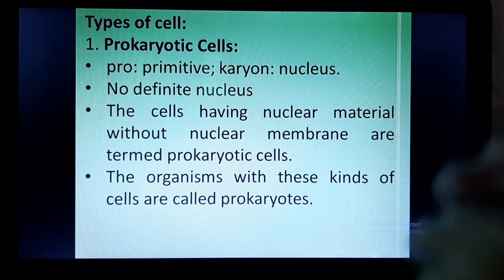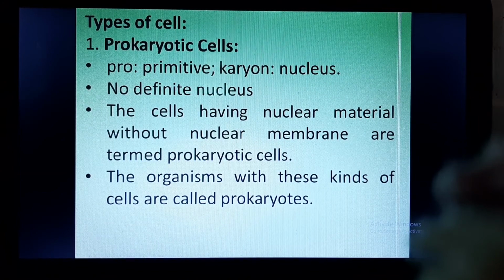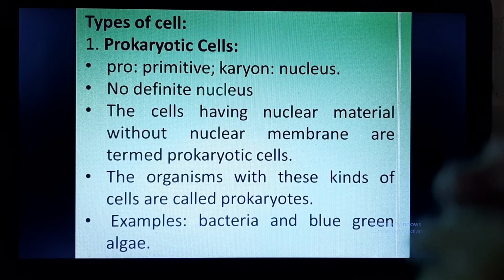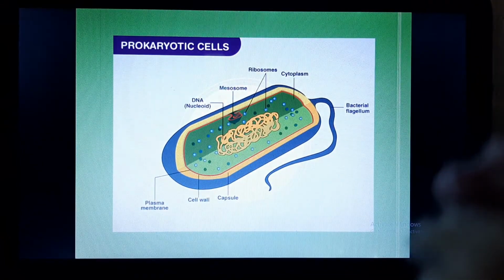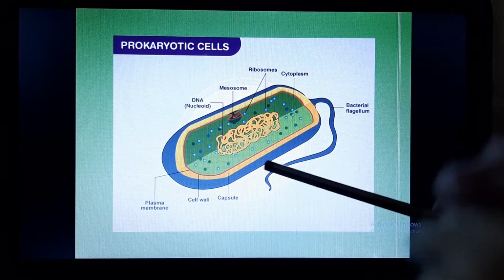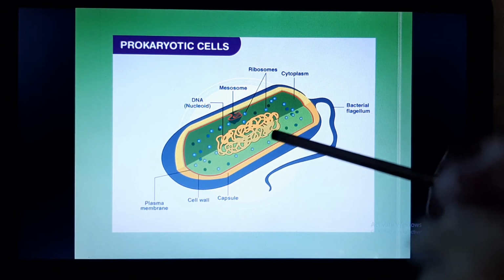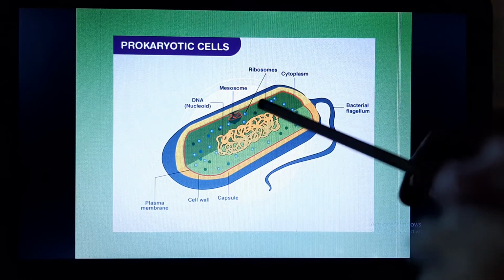The organism which is having prokaryotic cells will be called prokaryotes. And what are the examples? Examples are bacteria and blue-green algae. So some of the bacteria and blue-green algae are prokaryotic cells. Here you can see, as we discussed in the previous slides, this is the nuclear material. Now this nuclear material does not have any definite shape.